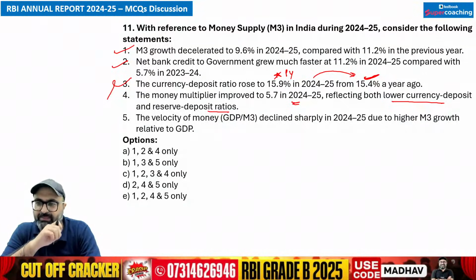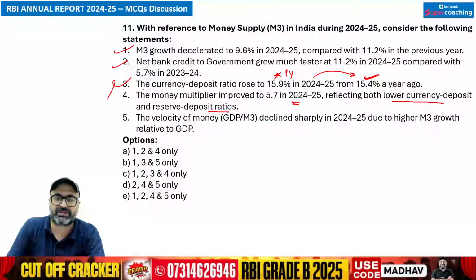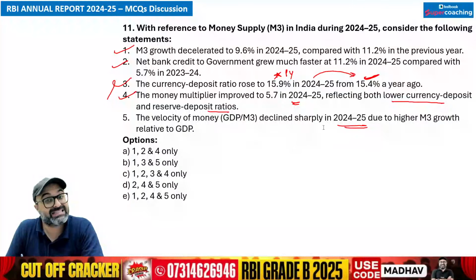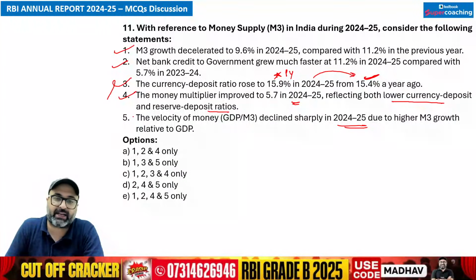That is correct. Money multiplier has increased to 5.7%. That is also correct. The velocity of money, that is GDP by M3, declined sharply in 2024-25. So velocity of money remained stable. There was no sharp decline. So this is wrong. So answer is going to be A option.